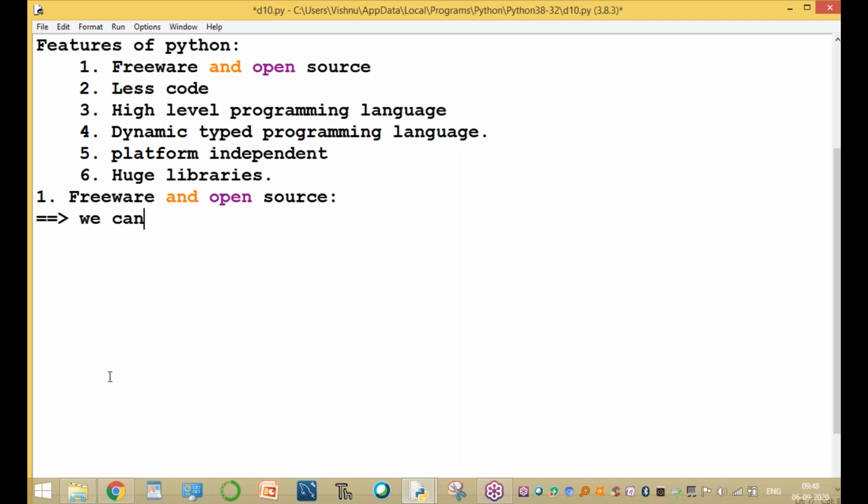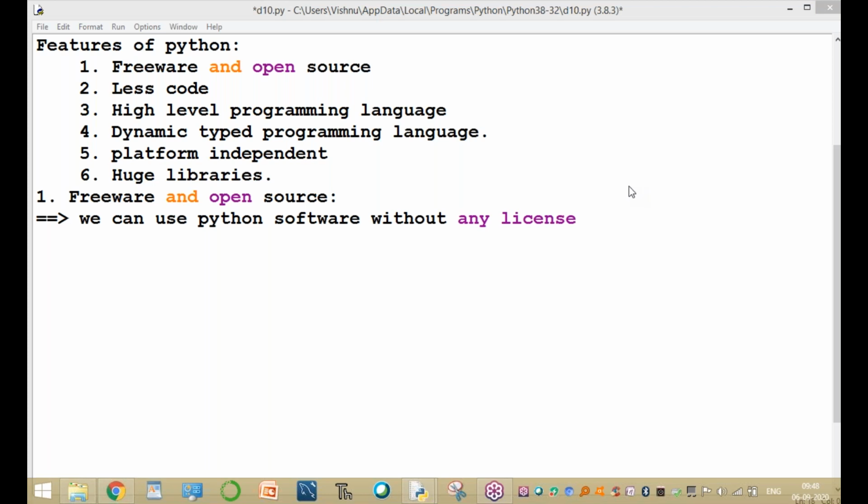We can use Python software without any license. It is called freeware. And next, what is open source?